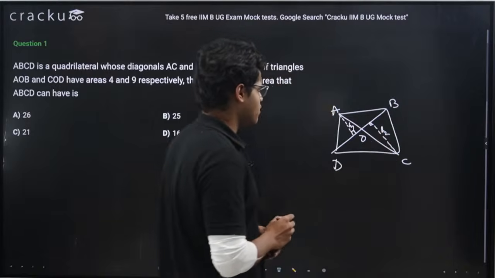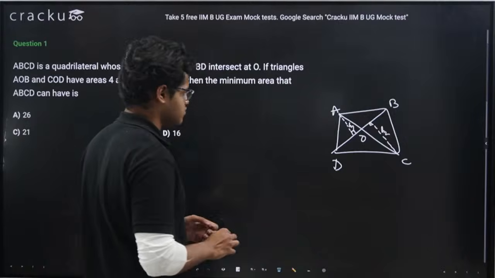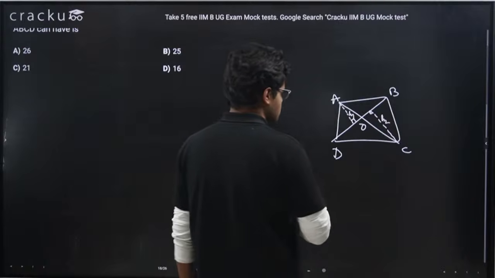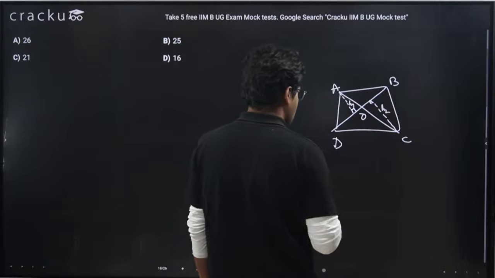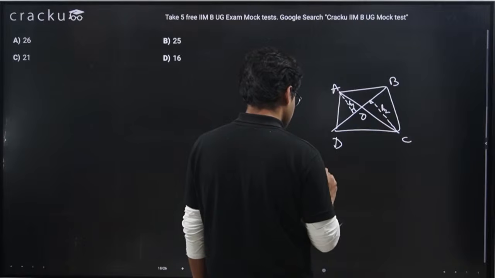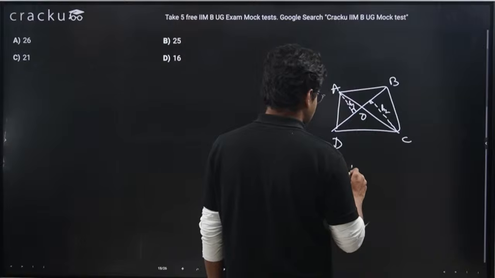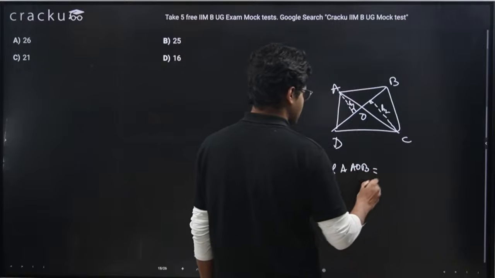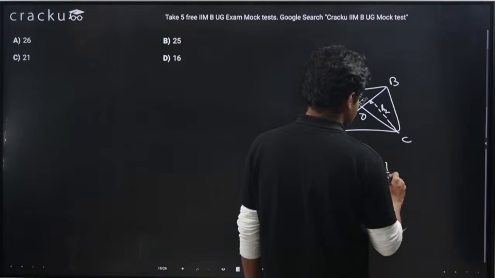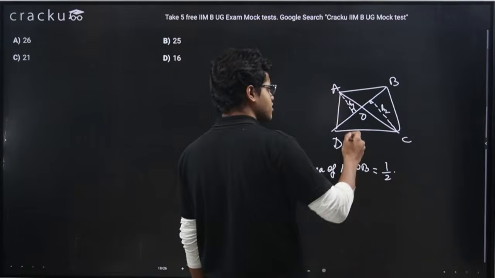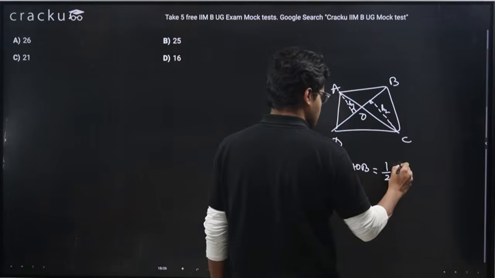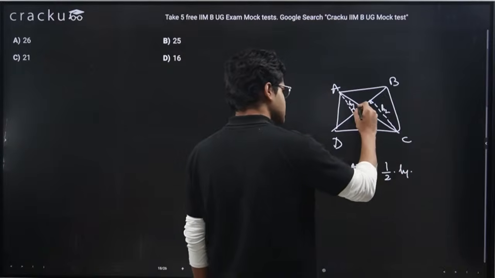Let's say the length of the perpendicular is H2. Now listen, guys. Area of triangle AOB. What can I write this area as? I can write this area as half into base into height. Height is H1. What is the base? Base is OB.